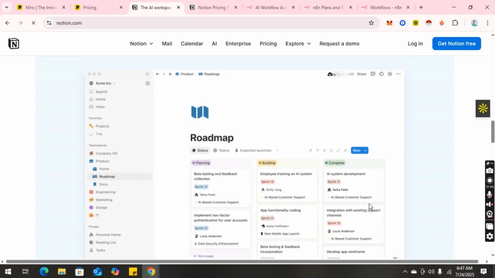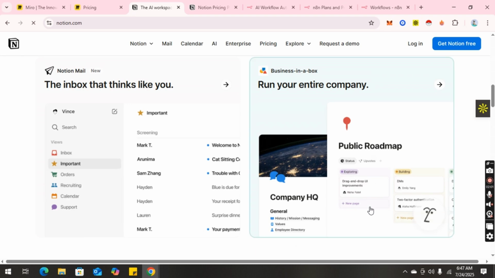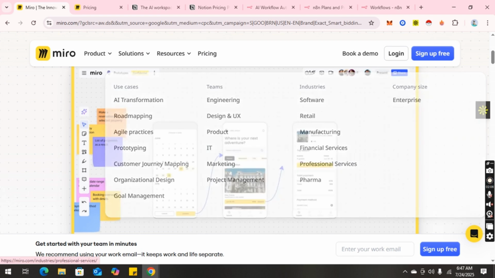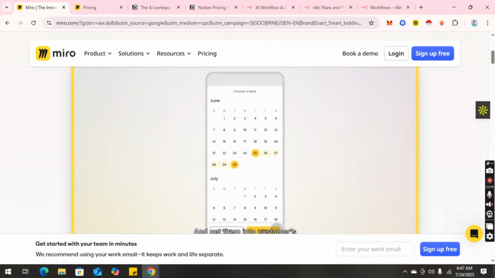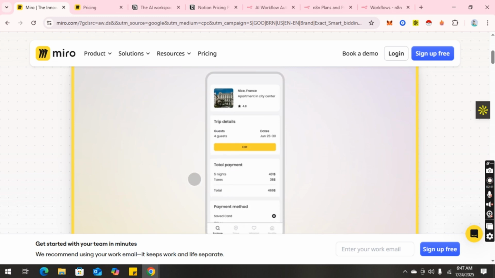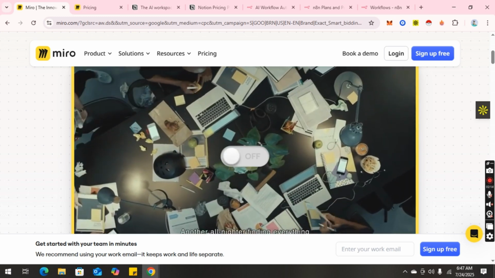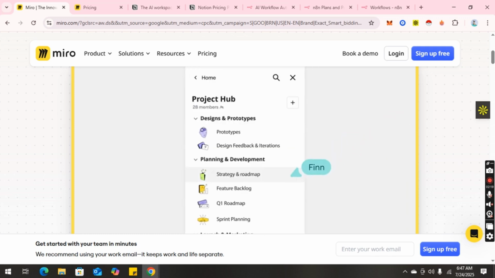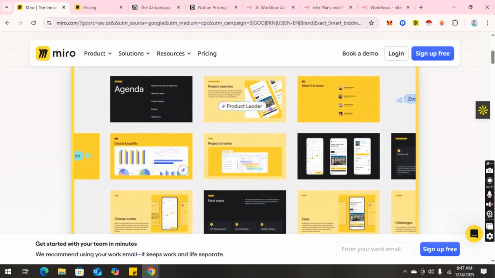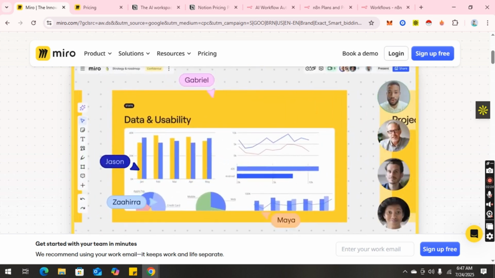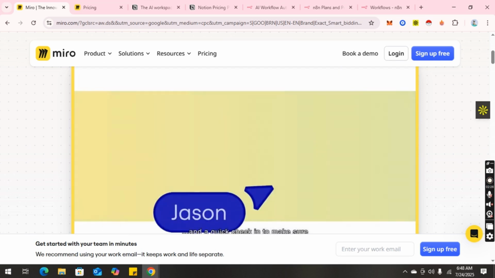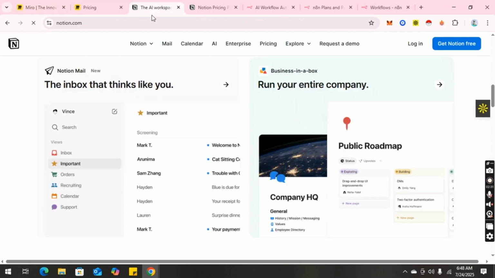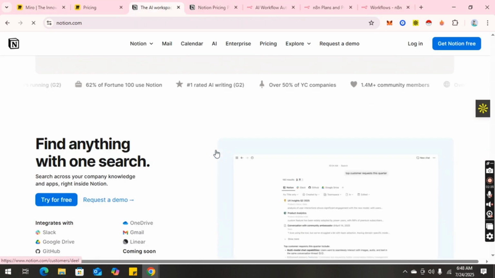So, if you're a product team, design agency, or startup that thrives on visual collaboration, Miro will feel more native and fluid, dragging cards across the board or creating feedback loops instantly, which is especially intuitive. But if you're a content creator, business strategist, or student building long-term knowledge maps, research repositories, or detailed processes, Notion gives you more structure and depth.